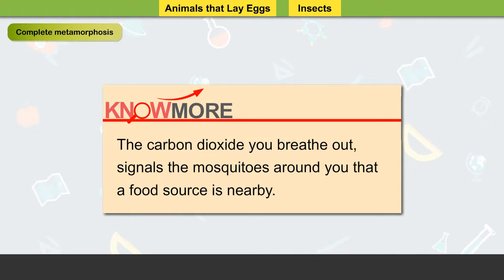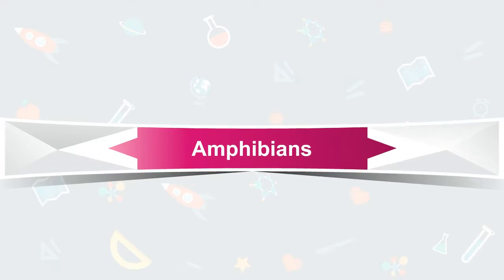The carbon dioxide you breathe out signals the mosquitoes around you that a food source is nearby.